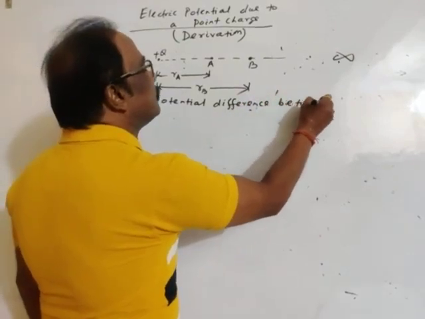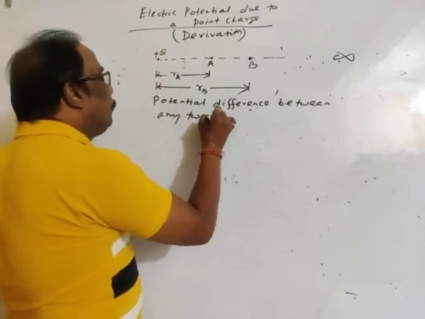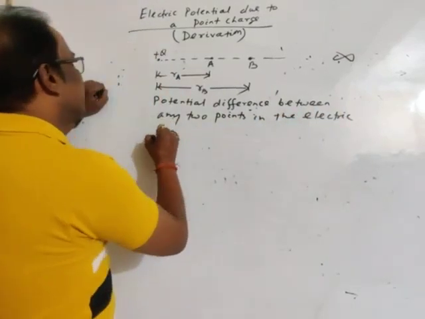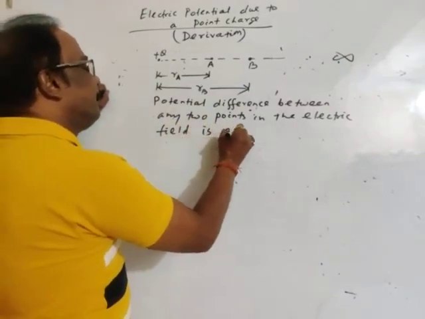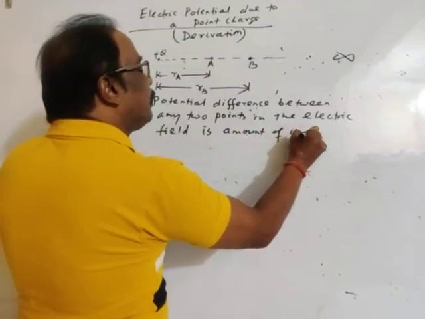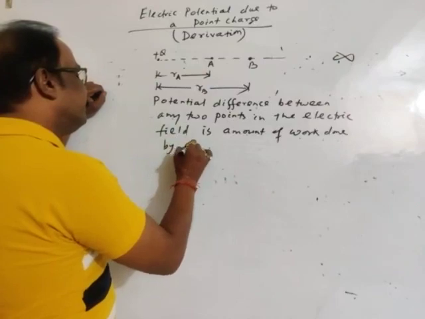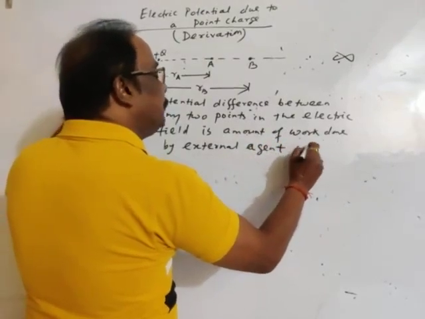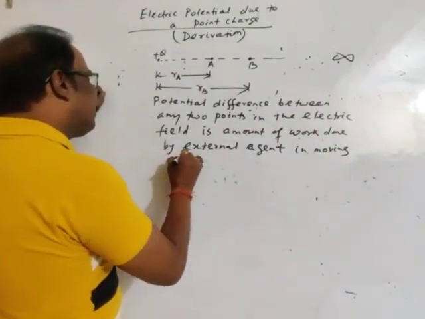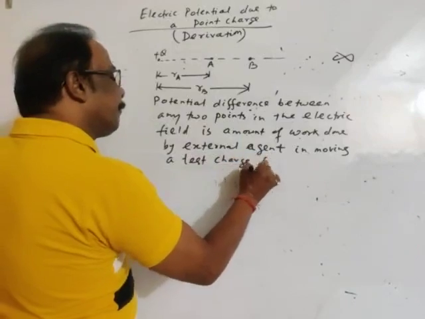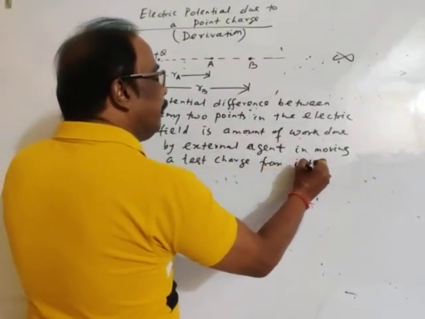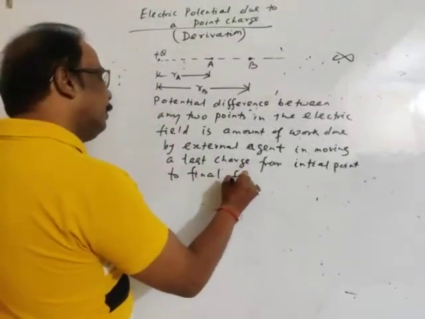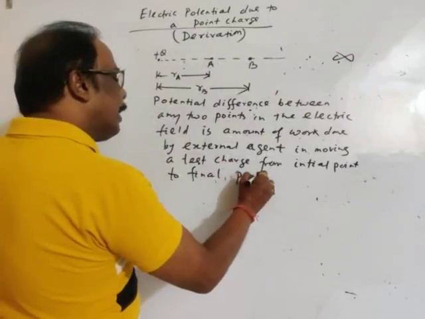between any 2 points in the electric field is the amount of work done by an external agency or agent in moving a test charge from the initial point to the final point, or from one point to another point.